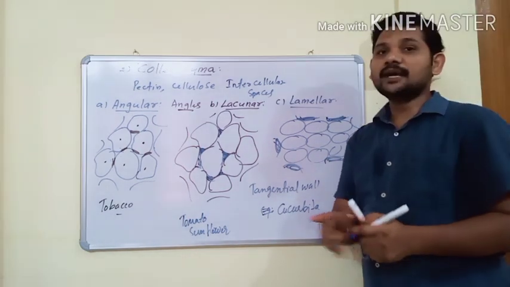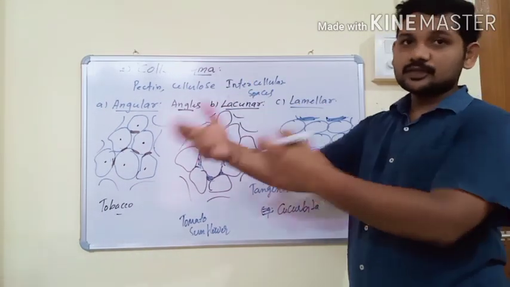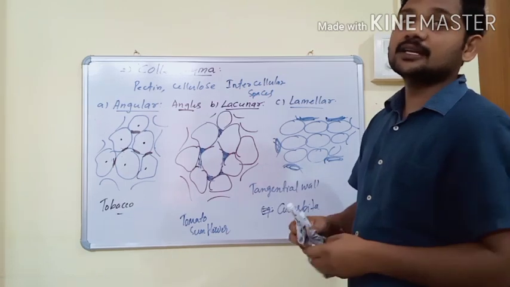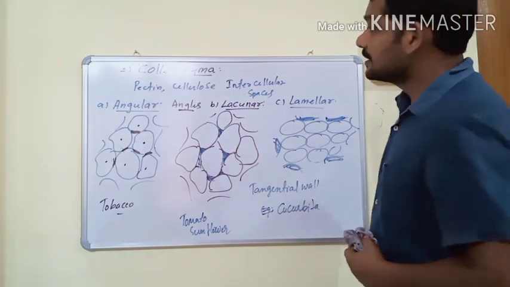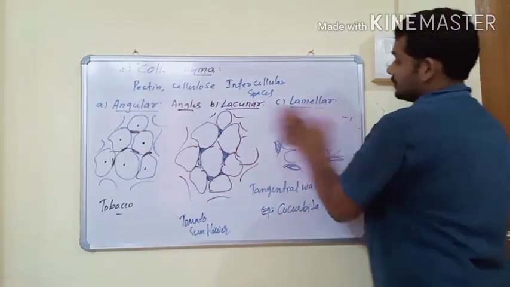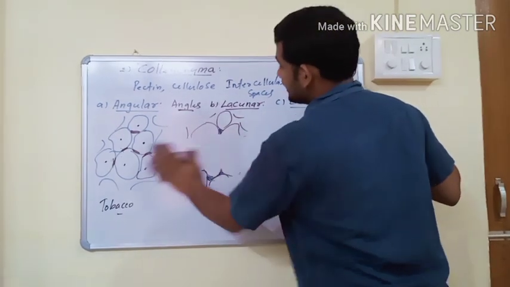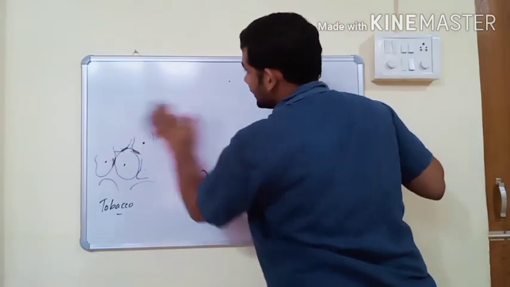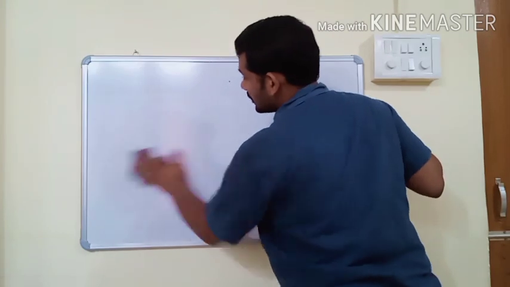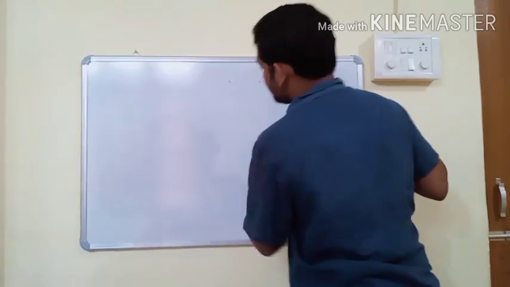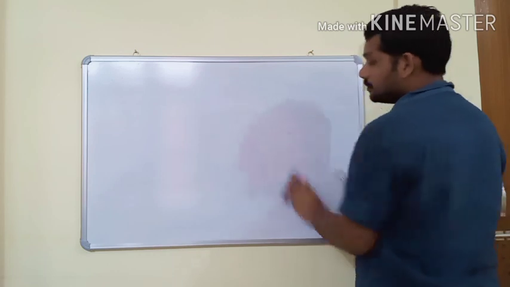And what is the main function of collenchyma? Collenchyma gives mechanical support to the various young organs. It gives mechanical support only to young organs, not matured organs. This is the second type of simple permanent tissue.